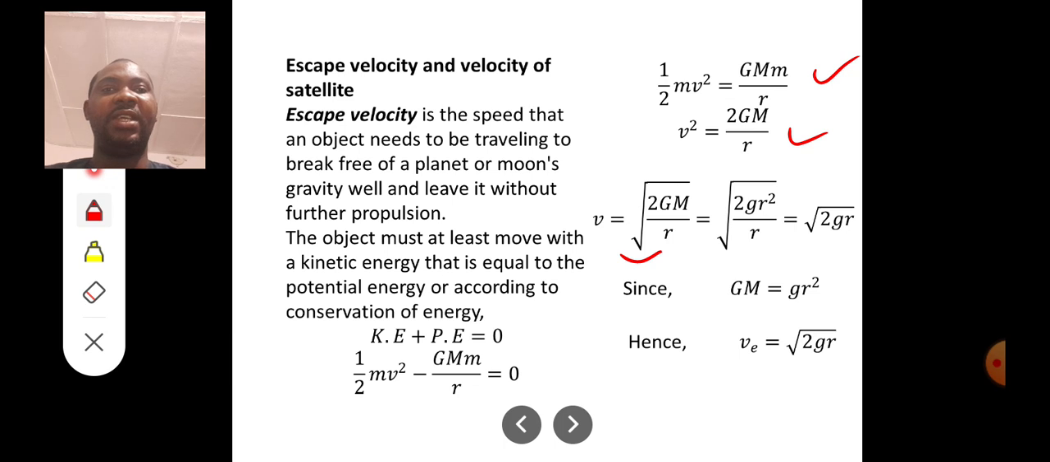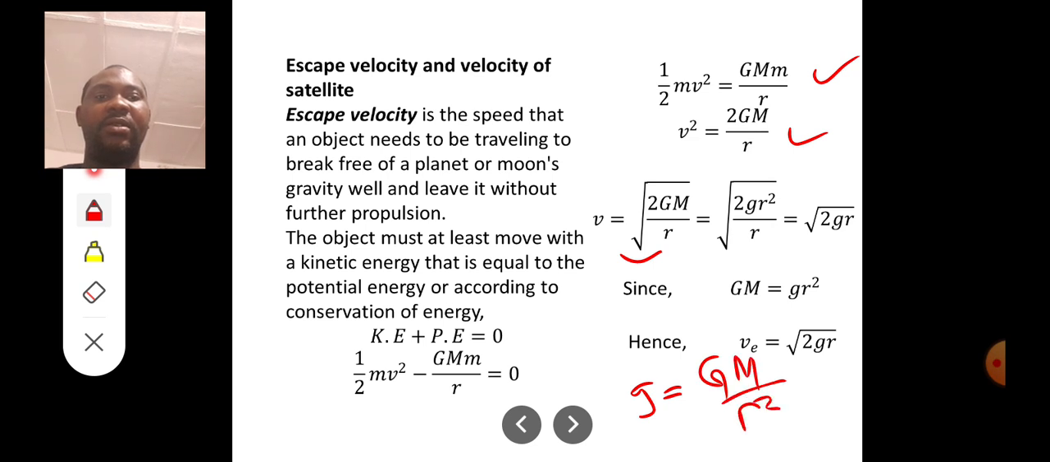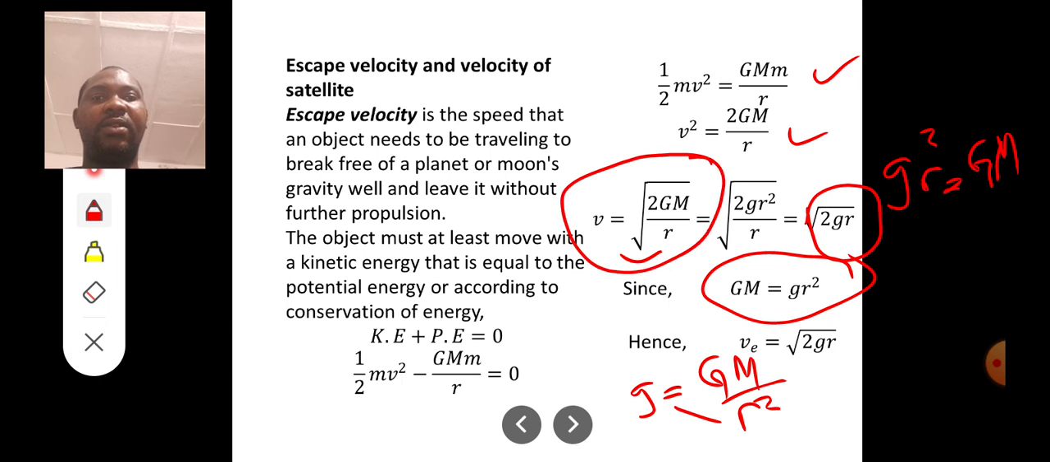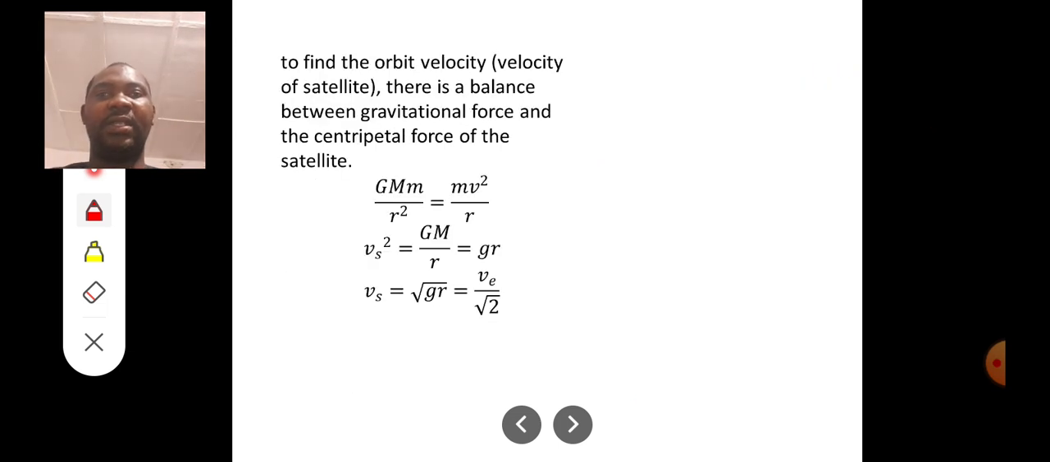But we know that GM is equal to small g r squared. From the formula, remember that g is equal to GM all over r squared. So by the time we cross multiply, we are going to have that g r squared is equal to GM. Okay, so that's the reason for this. So if we replace GM with g r squared, we finally get escape velocity to be the square root of 2gr. So it's important for you to know that escape velocity is the square root of 2gr. It is also equal to the square root of 2GM, capital M, all over r, where the capital M is the mass of the planet, in this case Earth.